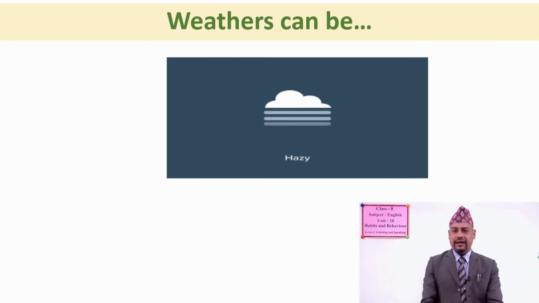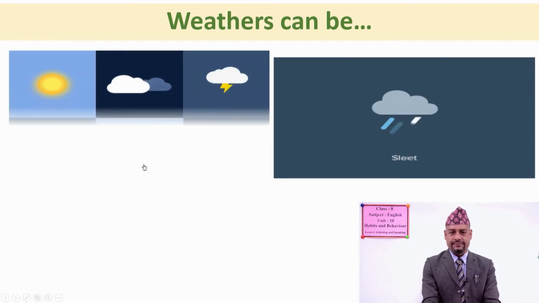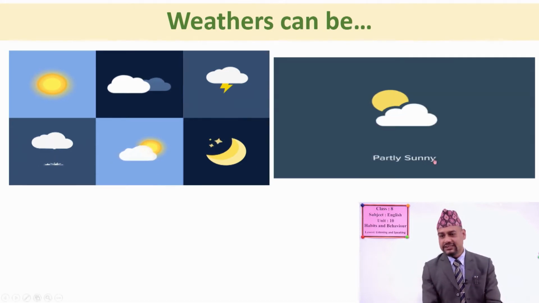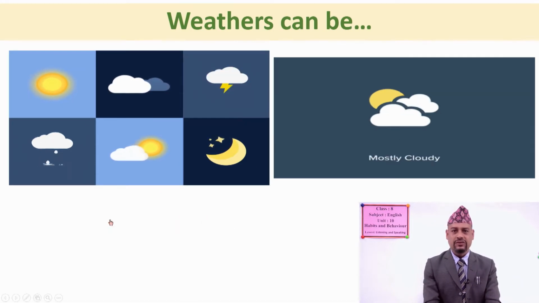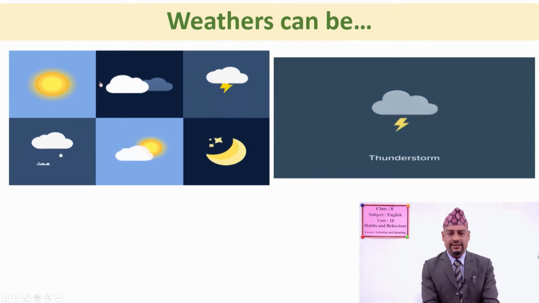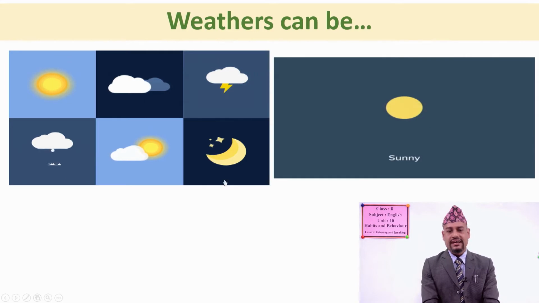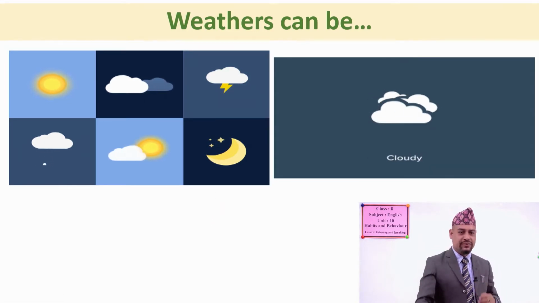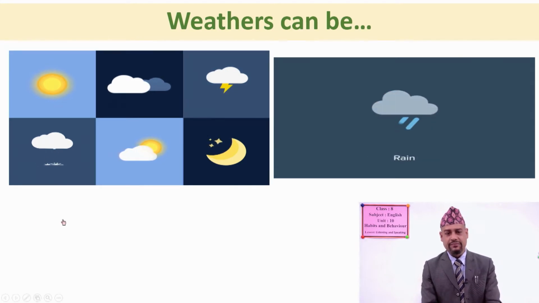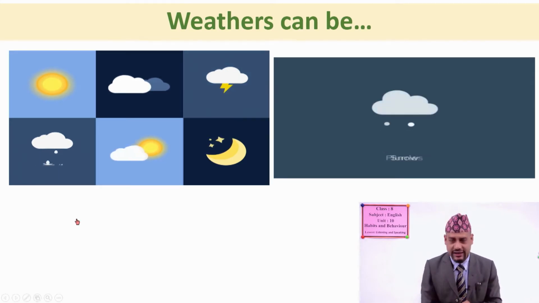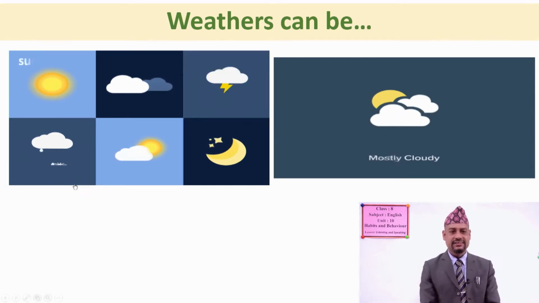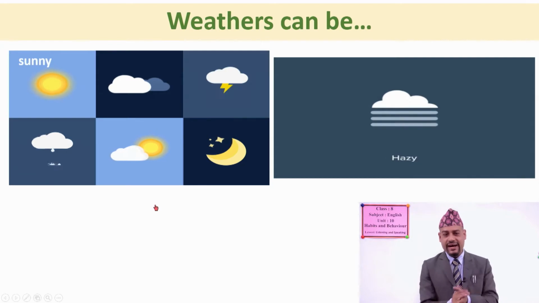Now, look at this picture. Looking at this picture and based on this picture, you have to guess what type of weathers are shown in this picture. You can see 6 weathers are shown there and you have to tell me. Now, can you tell me what the first picture suggests about the weather here? All of you try to tell me. What do you see in the picture? Yes, it is sunny. You are right.